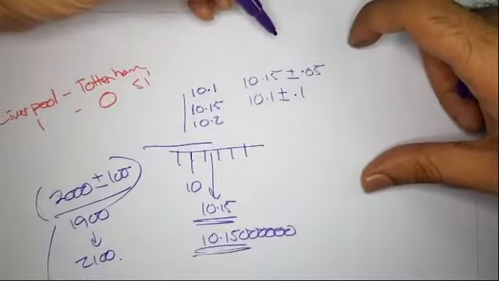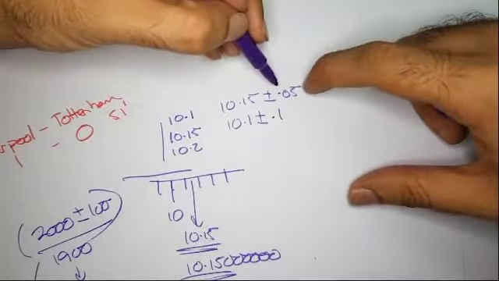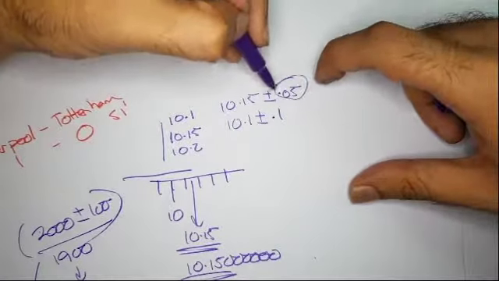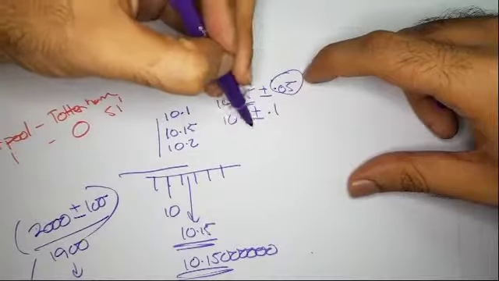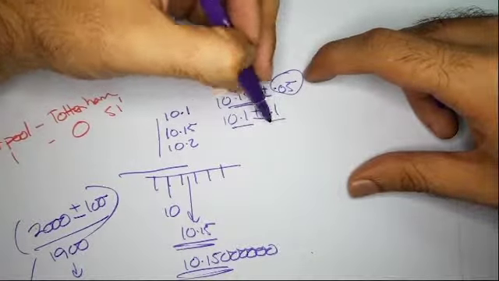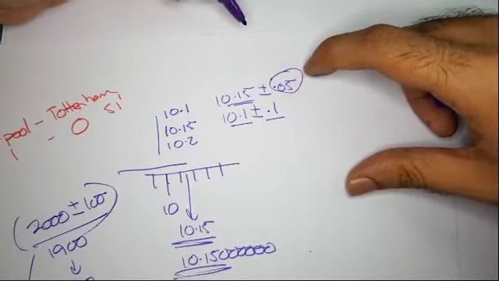Please notice something really important right away, that the decimal places of the absolute uncertainty, this is called the absolute uncertainty, is always equal to the decimal places of the reading that we're taking. So if you give it to one decimal place, then you have to give the uncertainty to one decimal place. Very easy, very basic stuff.